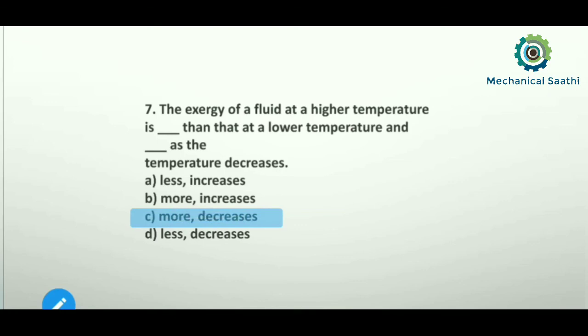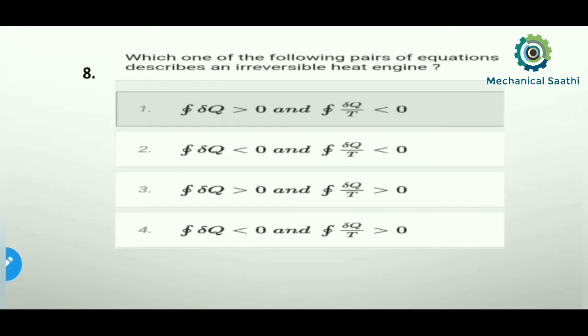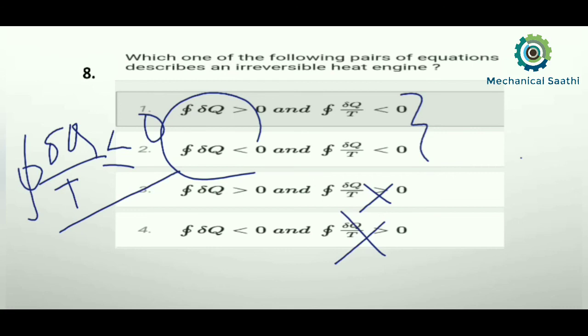So now let us move towards the next question, that is question number 8. Let us read this question. Which one of the following pairs of equations describe an irreversible heat engine? From the second law of thermodynamics, according to the Clausius statement, the integral of del Q by T must be less than or equal to 0 for any feasible cycle.